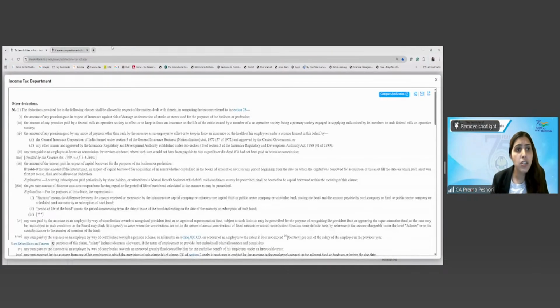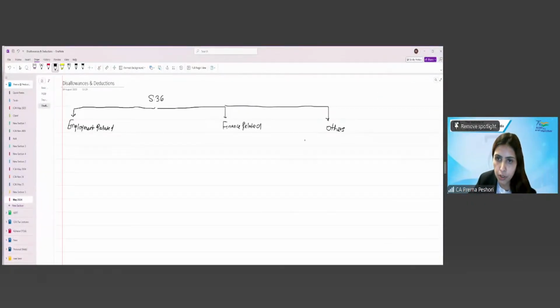First is the section 36.1 provides the deduction for in the following clauses shall be allowed in respect of the matters dealt with therein in computing the income referred to in section 28. First is the amount of premium paid in respect of insurance against the risk of damage or destruction of stocks or stores used for the purposes of business or profession. So this is basically saying what? Any insurance premium paid in respect of the stock shall be allowed as the deduction. So I'll put it in others.